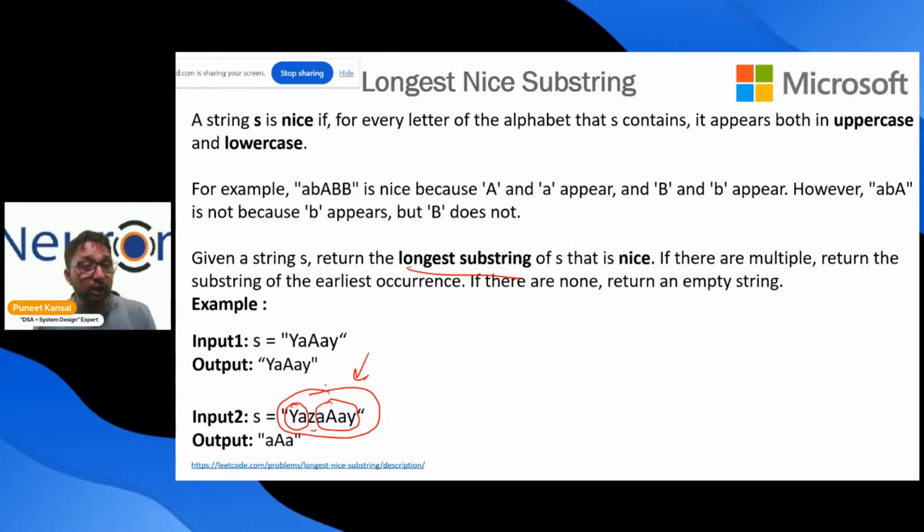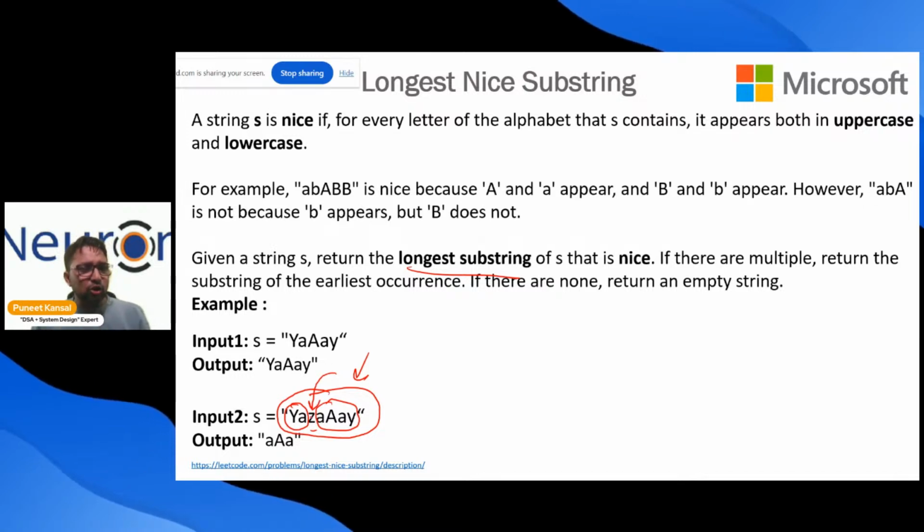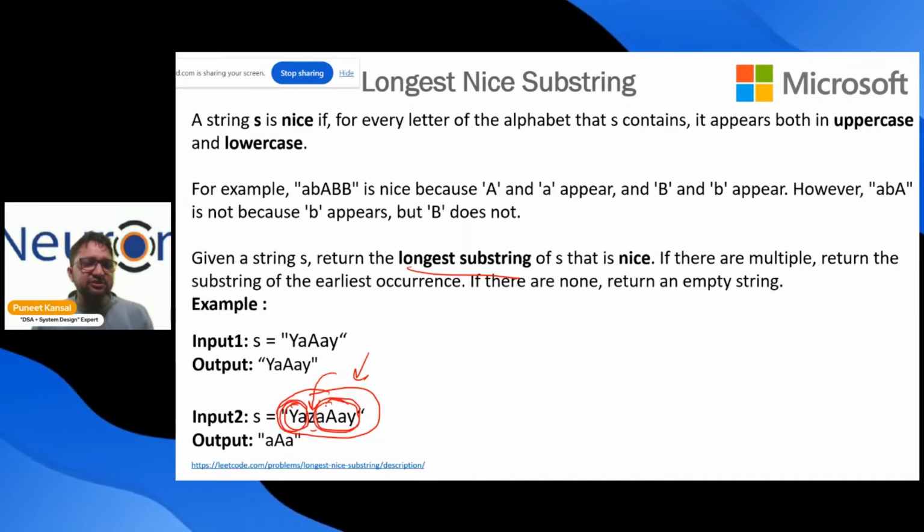The moment we find a person who is alone, we can say that we cannot involve you in our substring. So let's divide based upon you. Let's search either the left side or the right side of you.